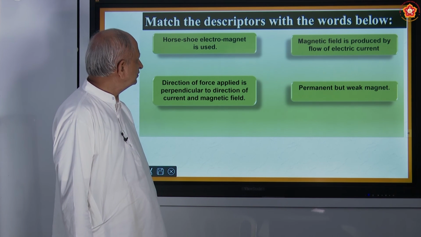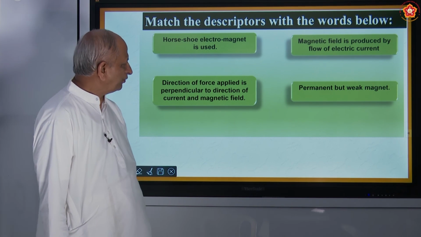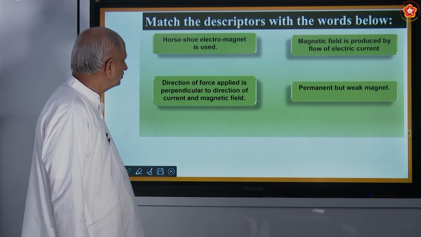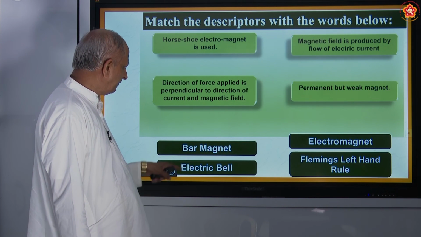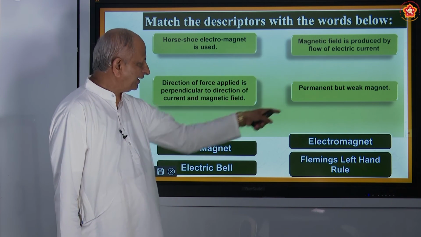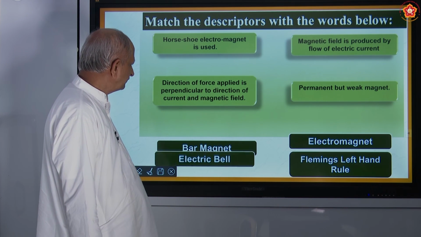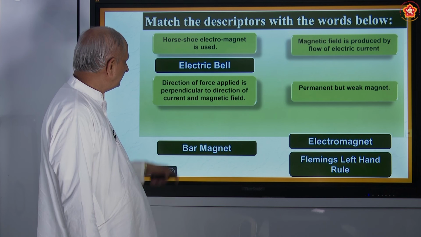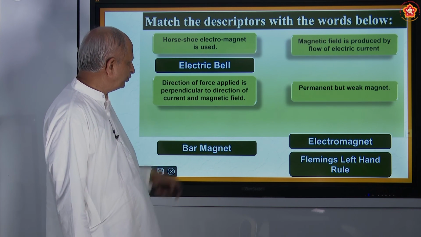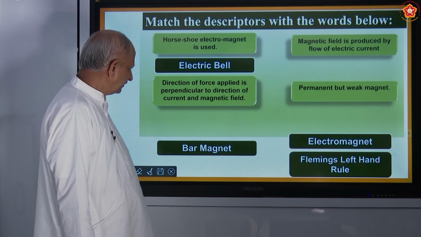And also you have to match the things now. So here we have a bar magnet. Out of this, which is a bar magnet? Let us see where it matches. An electric bell uses a horseshoe electromagnet.